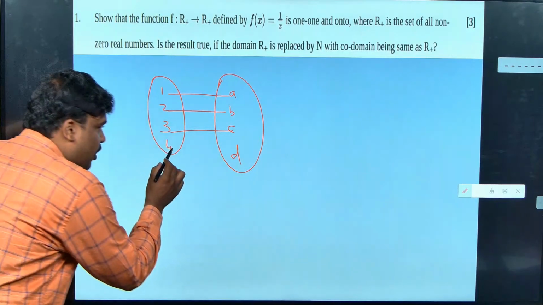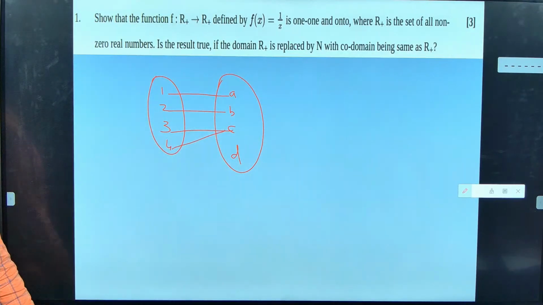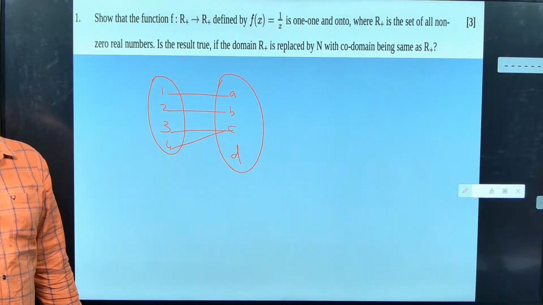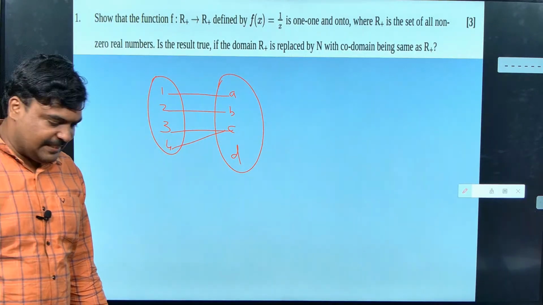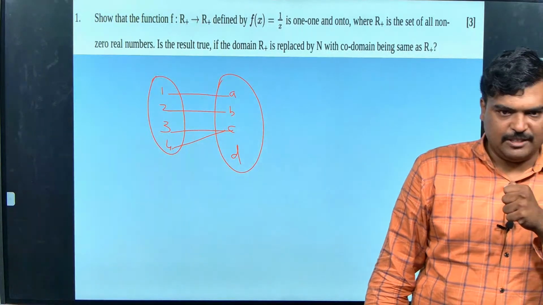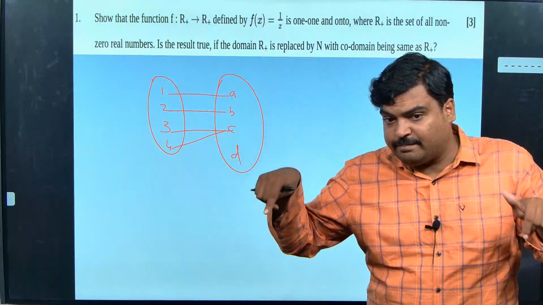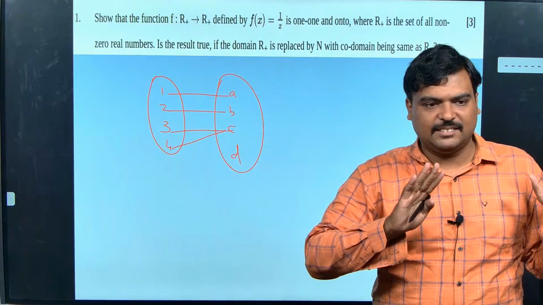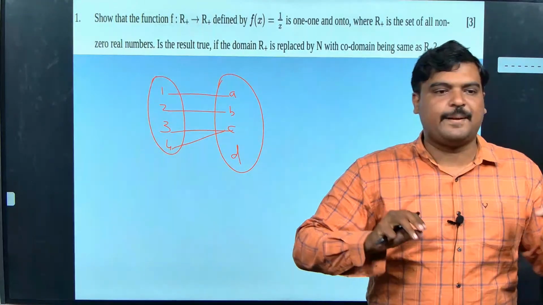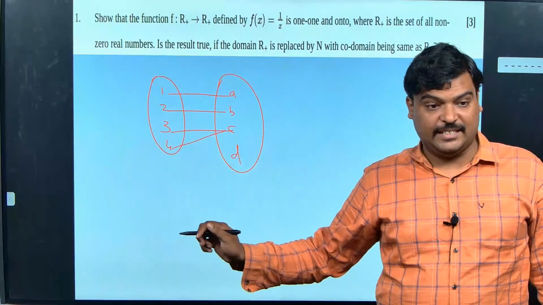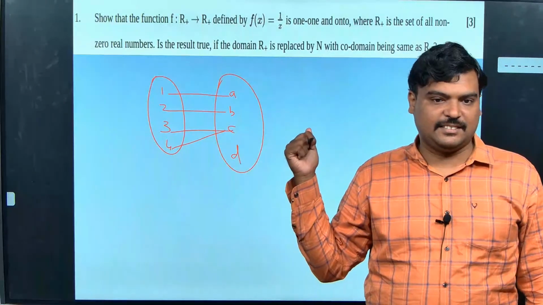Okay, now 4 is going to see whether this is a function. Yes, this is a function. Okay, you can take it like this. I want to make lime soda or lime juice. I am having 2 different types of lime, a small lime and a big lime. Both are going to end up with lime juice only. The fruits are different, but the same variety we got.